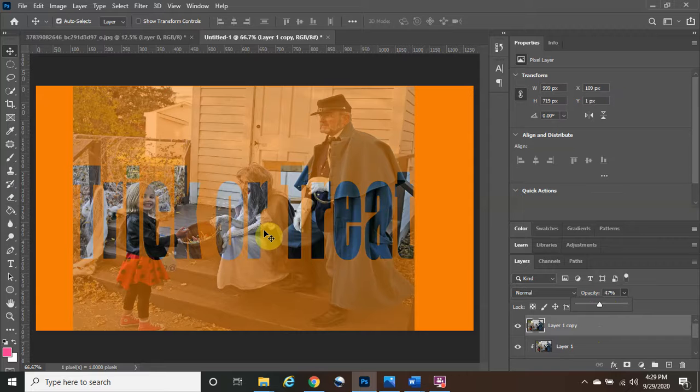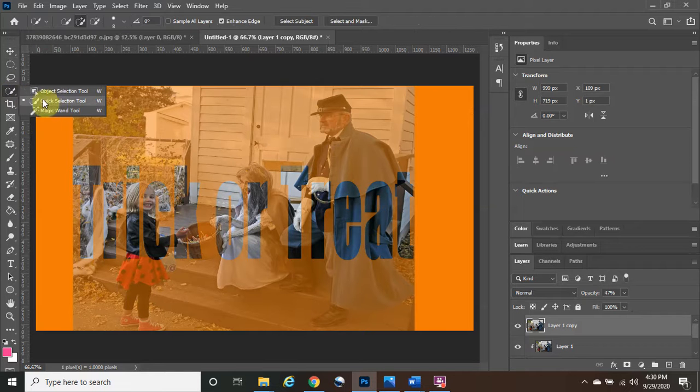And our goal right here is to basically select the areas where we want to pop out. So I just want to select this area, him, and then her, and then him, and then this bottom portion right here too. So we are going to right click. We're going to click quick selection tool. We're going to start with this man right here, okay?